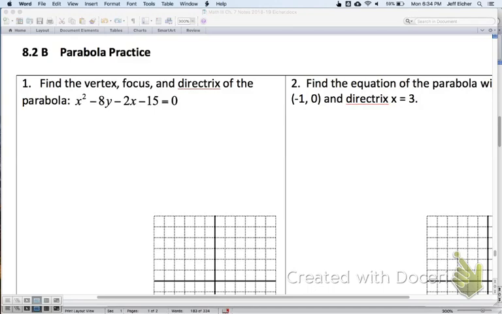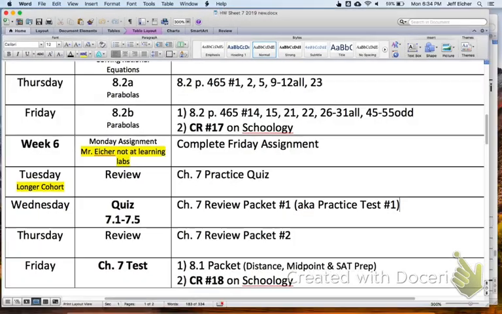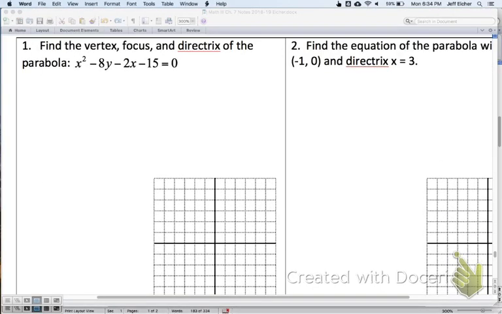So our first question is: find the vertex, focus, and directrix of this parabola. When you see a parabola like this, you're going to have to complete the square. You have an x squared and an x, so we should probably collect the x's together and move the y to be all by itself on the other side to get it out of the way. So we have x squared minus 2x plus blank minus 15 equals, moving that 8y over so it's a positive 8y.